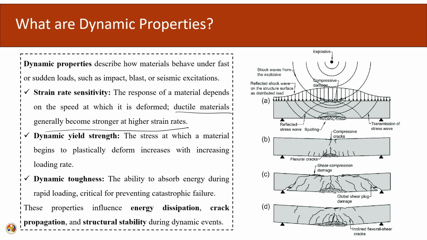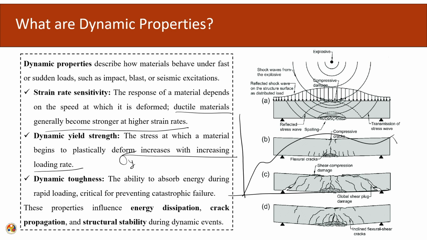Dynamic yield strength, the stress at which a material begins to plastically deform, increases with increasing loading rate. It means that the value of sigma y increases. If this is the stress-strain curve under a slow rate of loading, it will behave like this.